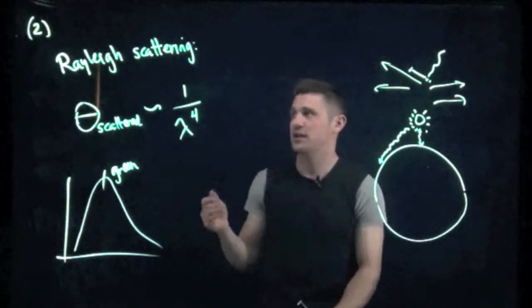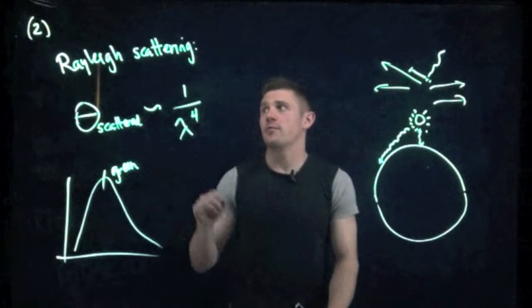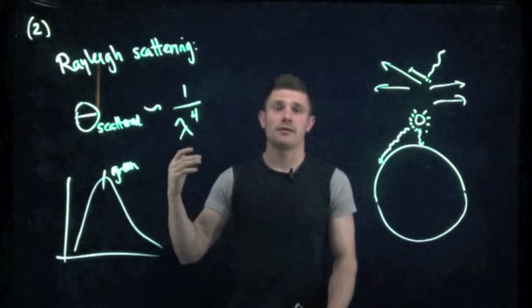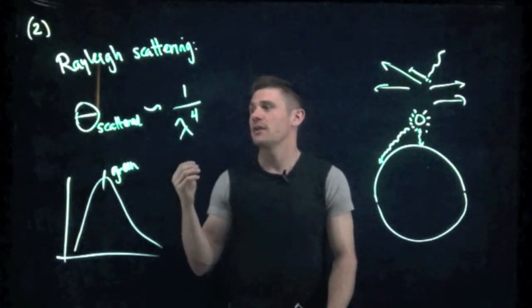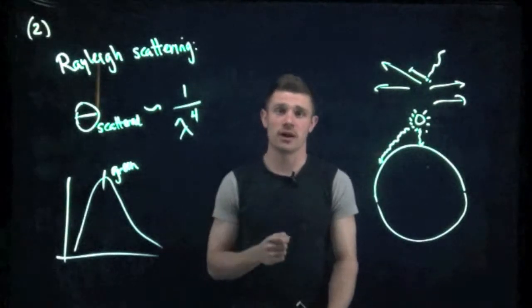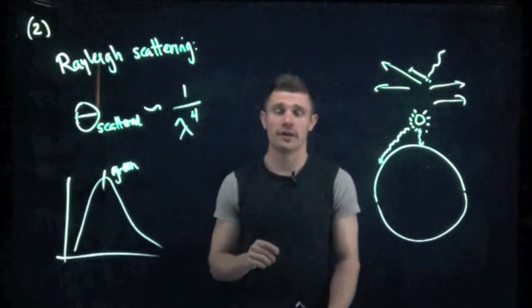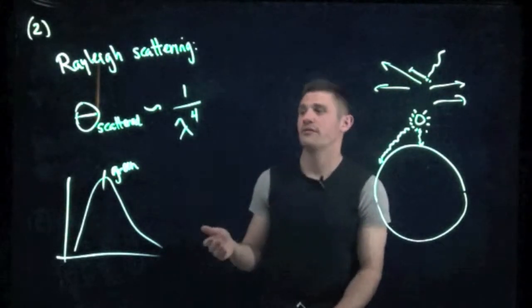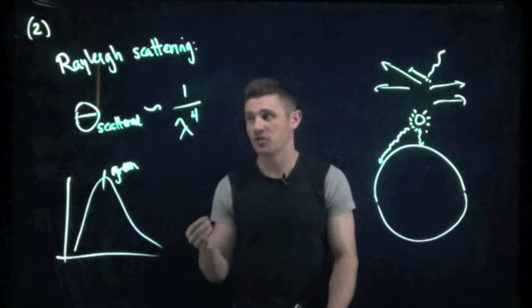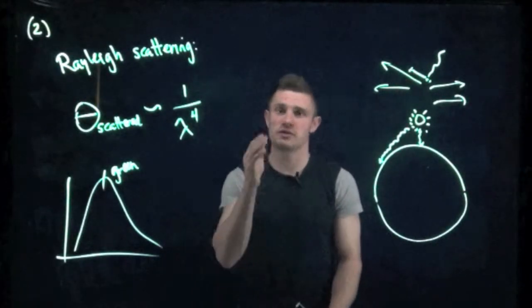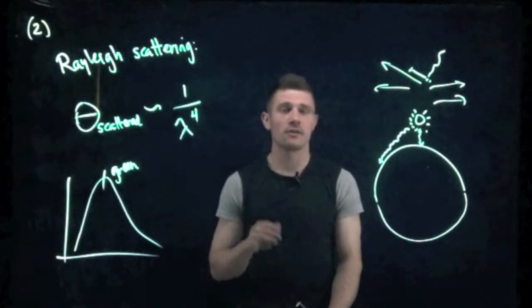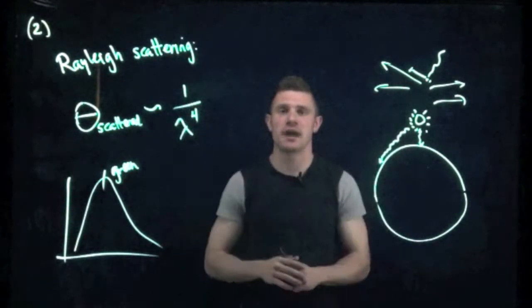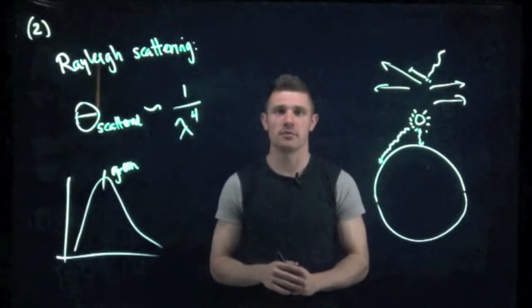So again, this question asks why the sky is blue, and we know that because of Rayleigh scattering, the amount that the light is scattered when it comes into our atmosphere is dependent on the wavelength to the power of 4. So shorter wavelengths will be preferentially scattered, and then red light will just pass through and come down to Earth, and we'll see the blue scattered across the atmosphere, and that's why the sky appears to be blue. So we'll continue on with question 2b.